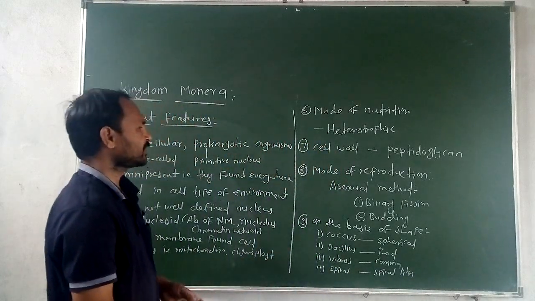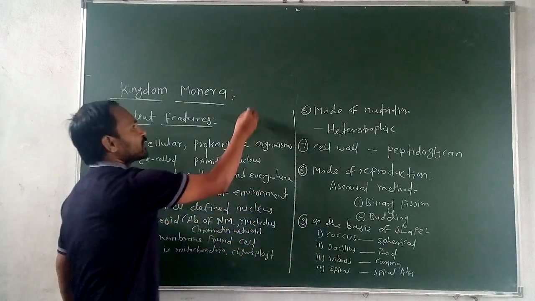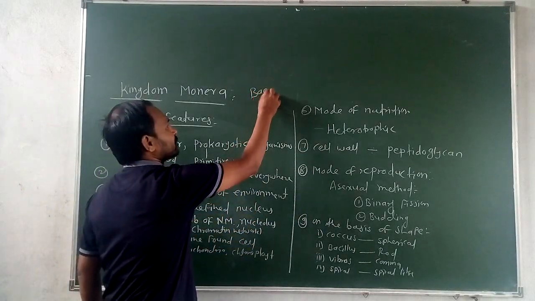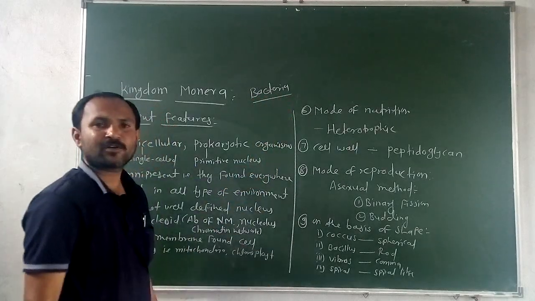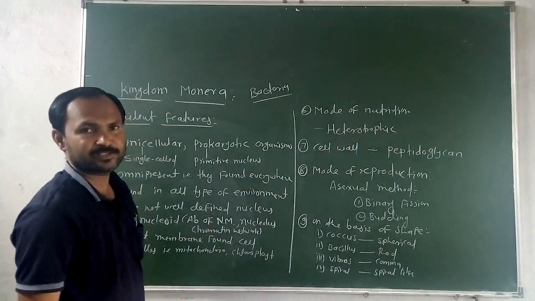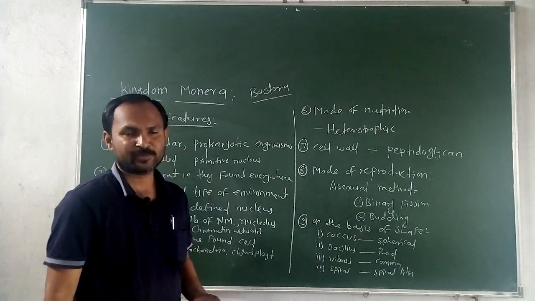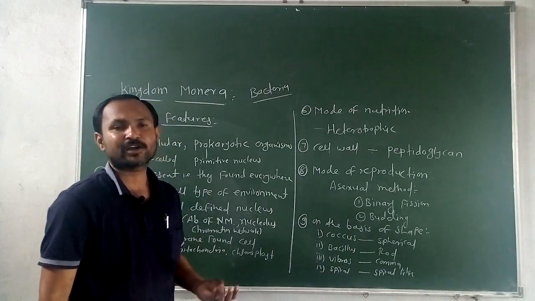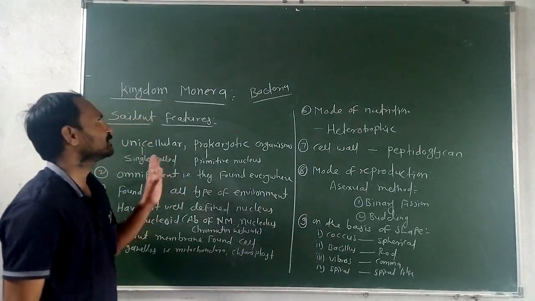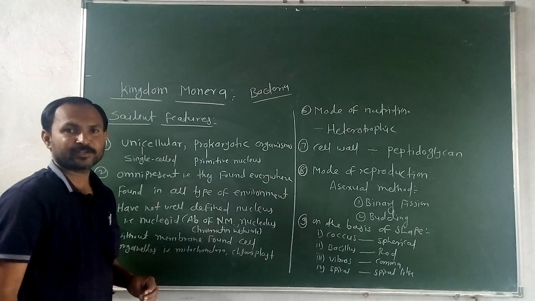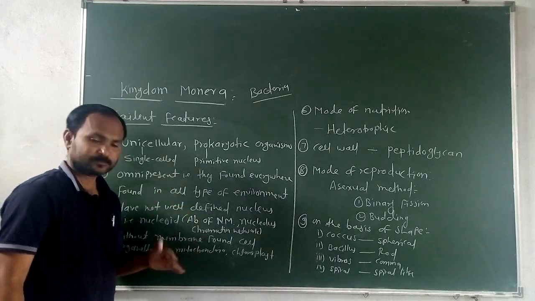These are the characteristics of kingdom Monera. In kingdom Monera, all the bacteria belong to this kingdom. Among these bacteria, cyanobacteria, methanogenic bacteria, E. coli, Pseudomonas, Bacillus, all are present in this kingdom Monera. This is about the characteristics of kingdom Monera.